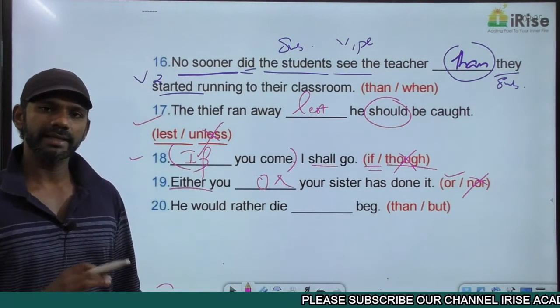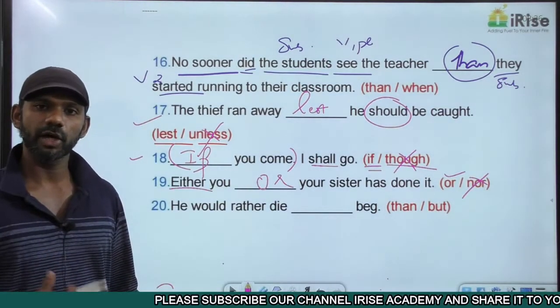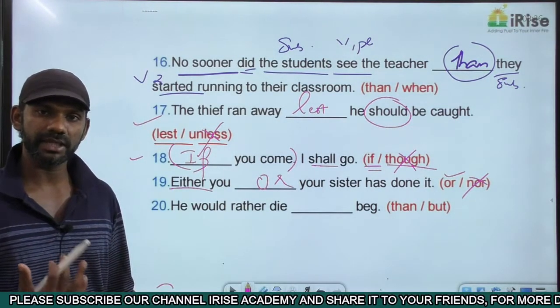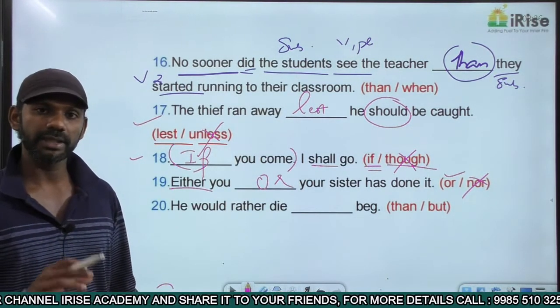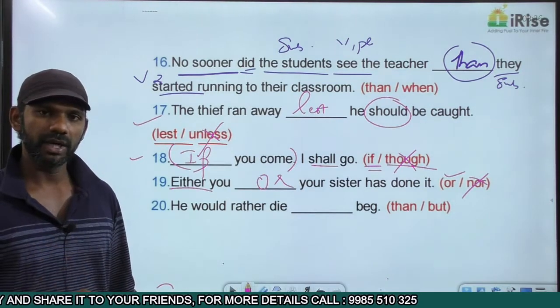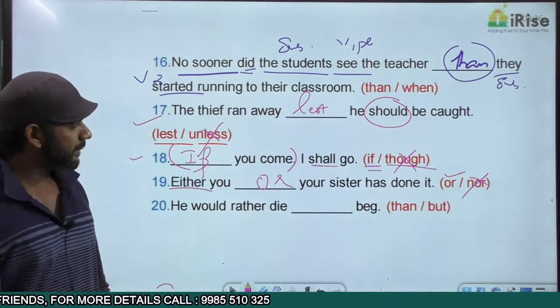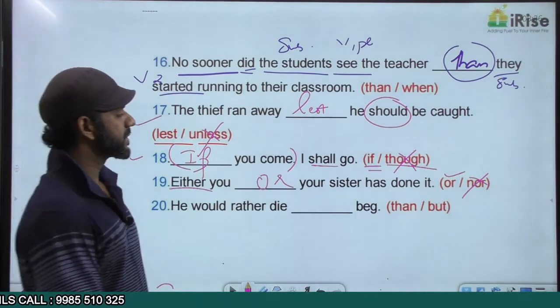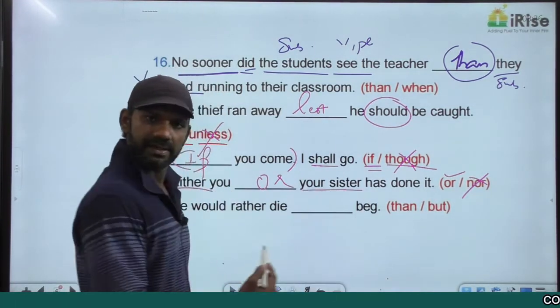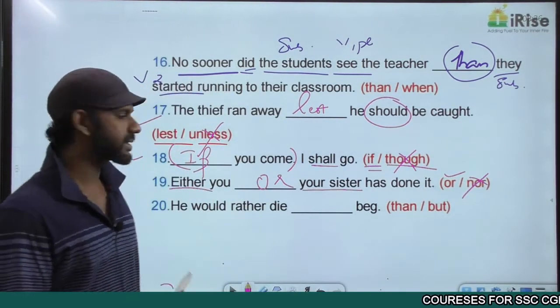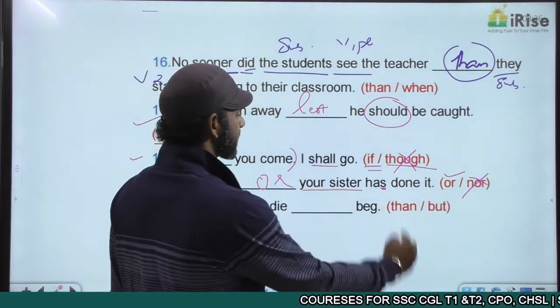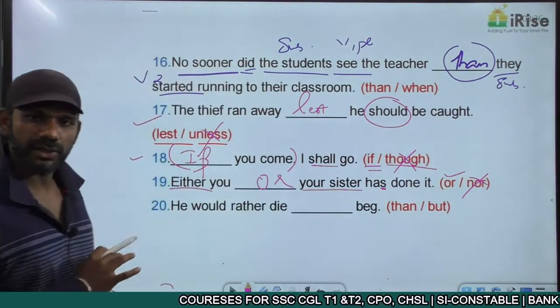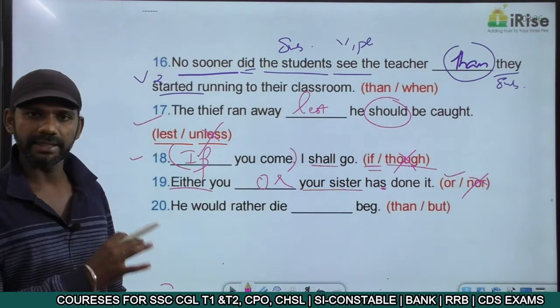The rule regarding either or, neither nor, not only but also, which we discussed in subject-verb agreement: give importance only to the second subject. That means the verb depends on the second subject. The second subject here is your sister, singular, so the verb must also be singular. The verb here is has, singular. That concept is also completely fine. This statement is grammatically correct.